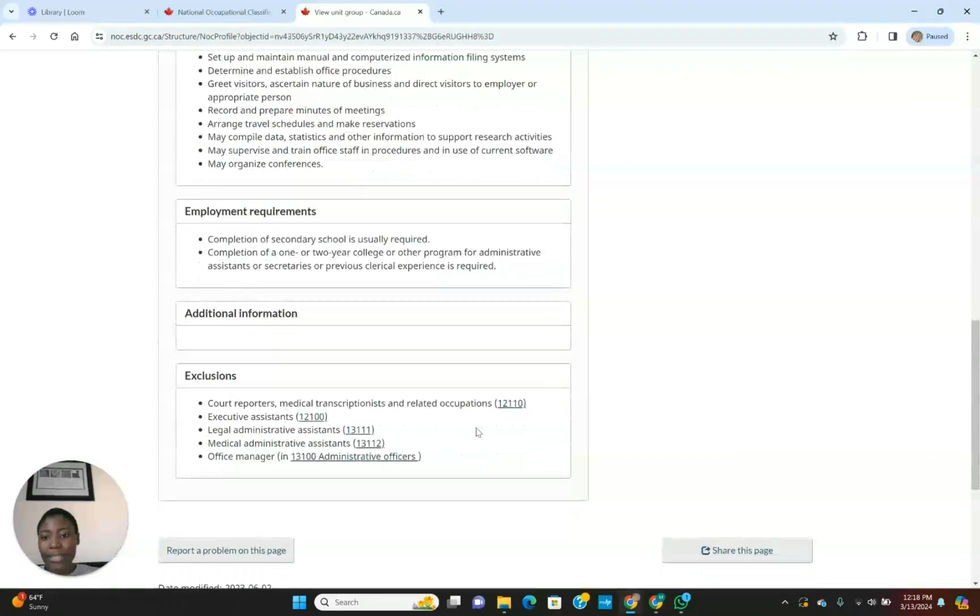Exclusion. Exclusion means that if you have these titles, you don't qualify. Reporters, medical transcriptionists, and related occupations have their own NOC code, 12110. Executive assistant, your own NOC code is 12100. Legal administrative assistant, your NOC code is 13111. Medical administrative assistant, your NOC code is 13112. Office manager, in administrative assistant.